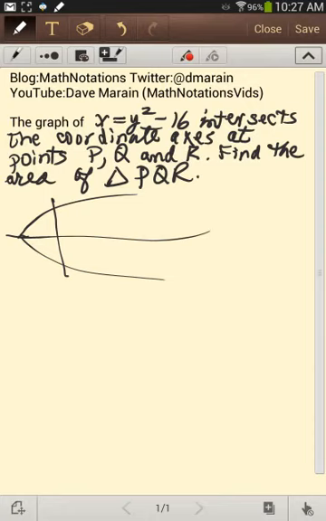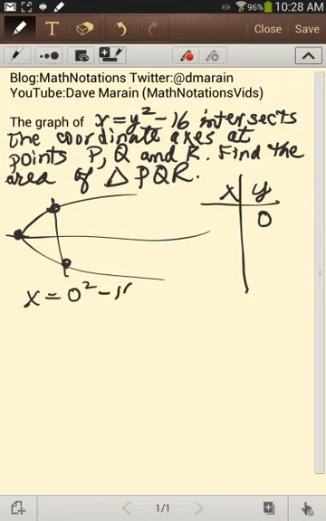But a more important approach here is to understand that the points where the graph crosses the x and y axes are easily obtained from the intercept method. First, we'll determine the values of x where y equals 0. And from the equation, when y equals 0, we have x equals 0 squared minus 16. So x equals negative 16. That would correspond to this point here.